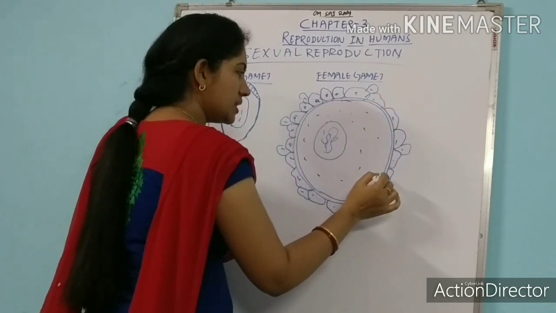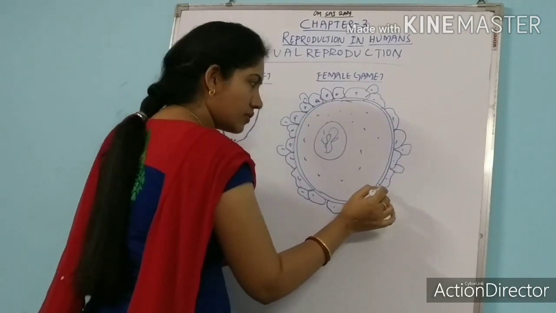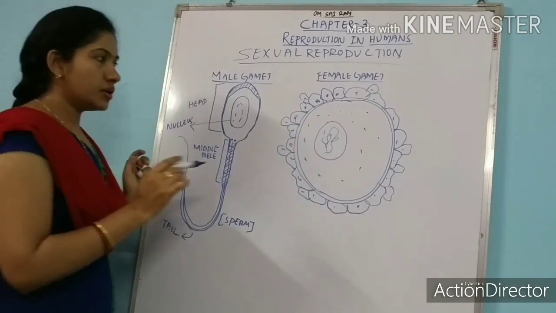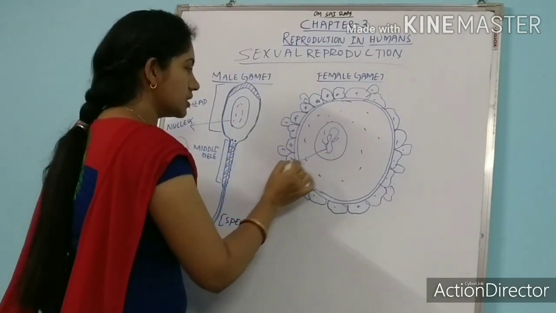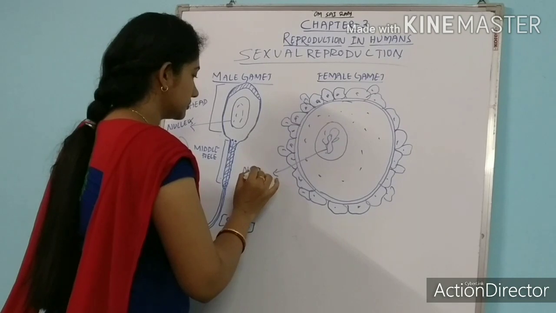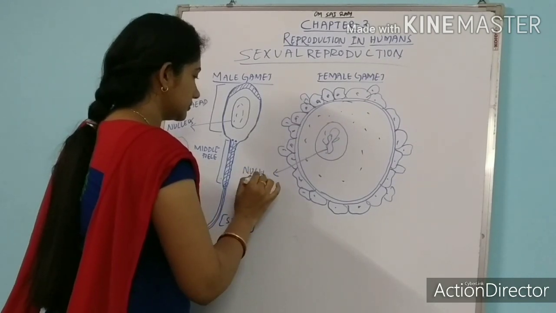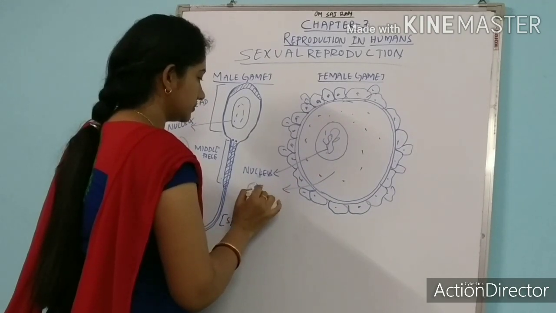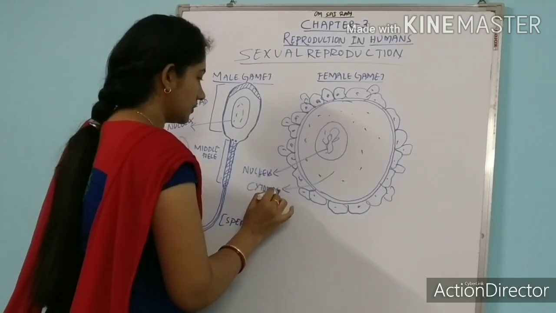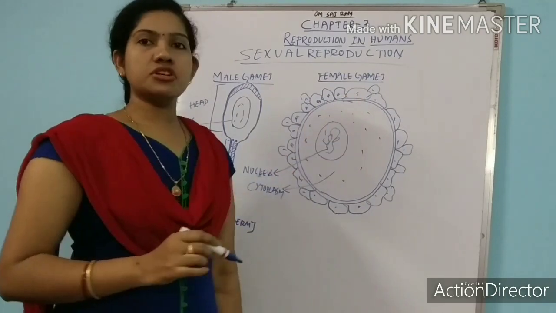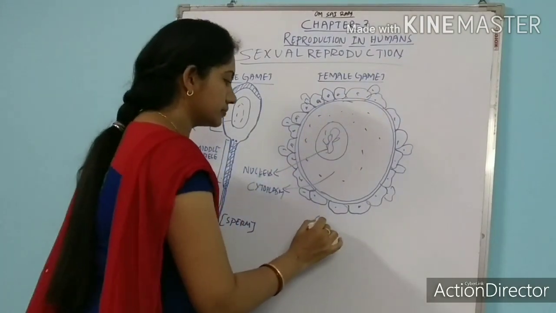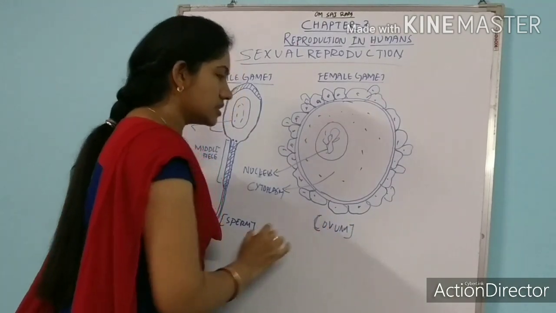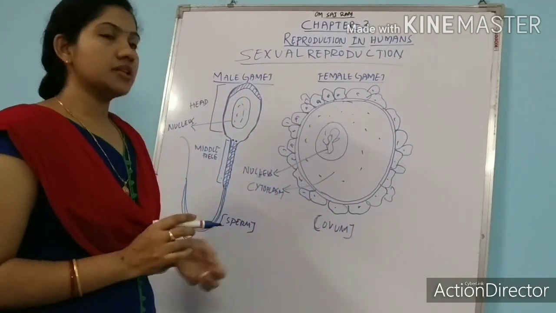There are so many things, so many layers of an egg cell. There are 3 layers of an egg cell. I am not going into details. Here this is the nucleus, and this is the cytoplasm. This is about the structure of an ovum, or we can also call it an egg. This is the female gamete produced by the female.